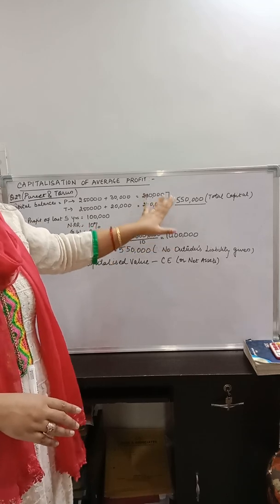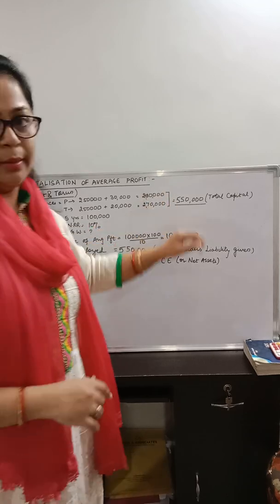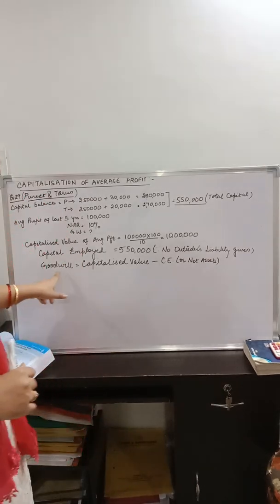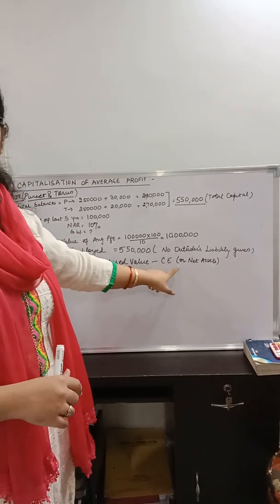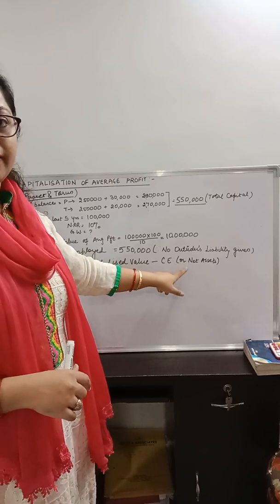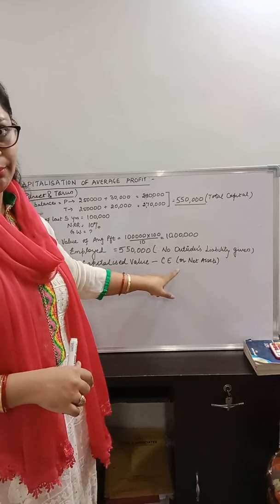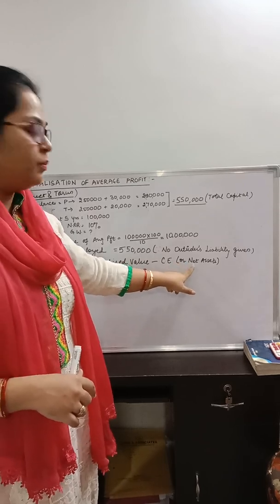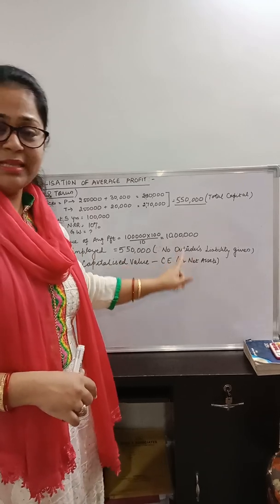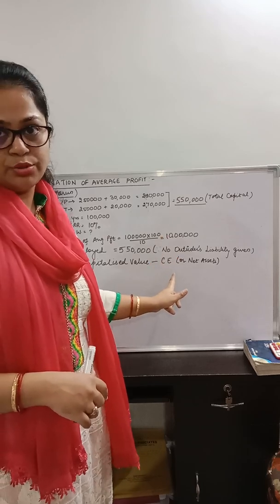So we will take the liability side thing, that is the capital employed. This can be one more formula for goodwill: capitalized value of the firm minus, now in place of net assets you can also write the capital employed. Either you will have the capital employed as per the details or you will be able to calculate the net assets. This is the liability side approach.